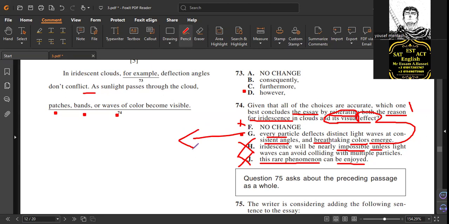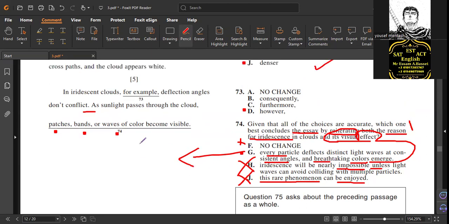But we have some common hacks to find the answer: it relates to the paragraph, and the essay is general. If you find J, it does not make the primary purpose or the central idea of the essay, so it's wrong, because the question said conclude the essay. Conclusion means I summarize the whole essay with a strong sentence. Sometimes not all of the essay follows it. But that means we need to check the purpose in the question itself, or if I don't understand the purpose or find difficult words, I can use the central idea of the essay to help me. That's why. That's it.